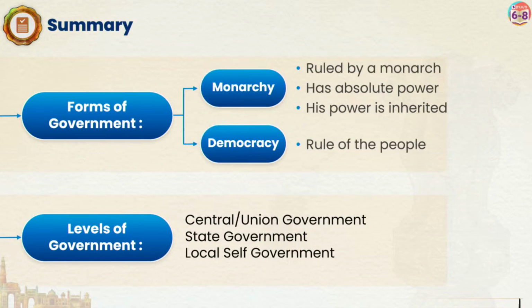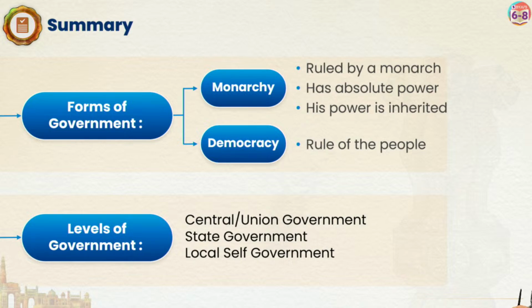Then we have different forms of government. We have monarchy, in which of course we have the king there, right? The main leader of it is the king. They are the one who have absolute power, and this power is coming from the family. It's not being taken. Basically, it is moving from one generation to the next generation.